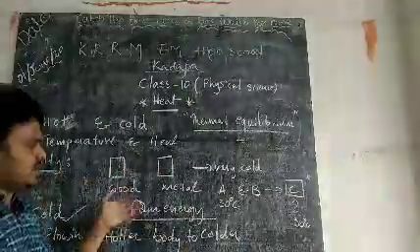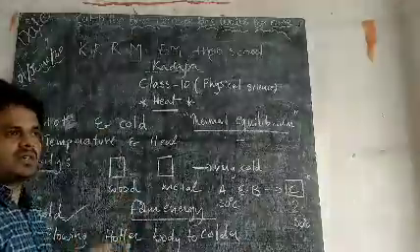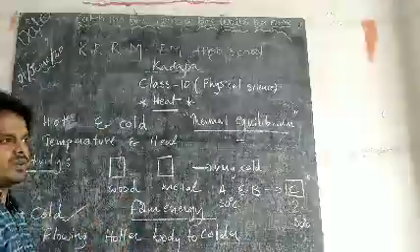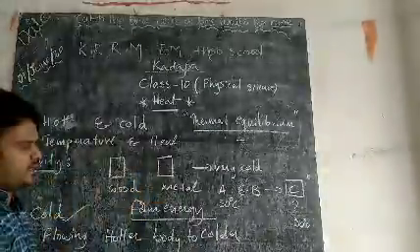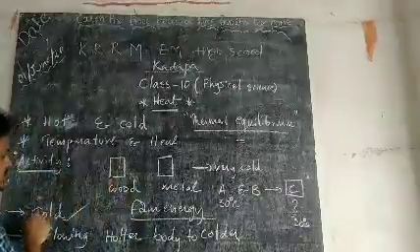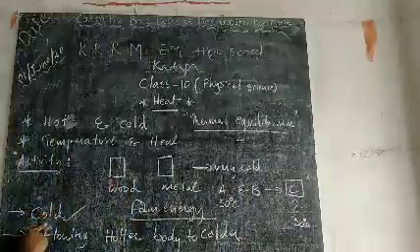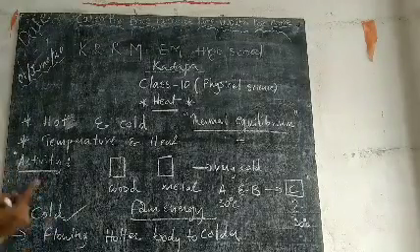We can say that the object is cold when heat is transferred from hotter body to colder body. That means from our body to the metal piece. Then only you can say that the object is very cold. So, we feel cold means heat is losing from our body. We feel hot means we are gaining the heat from the temperature.